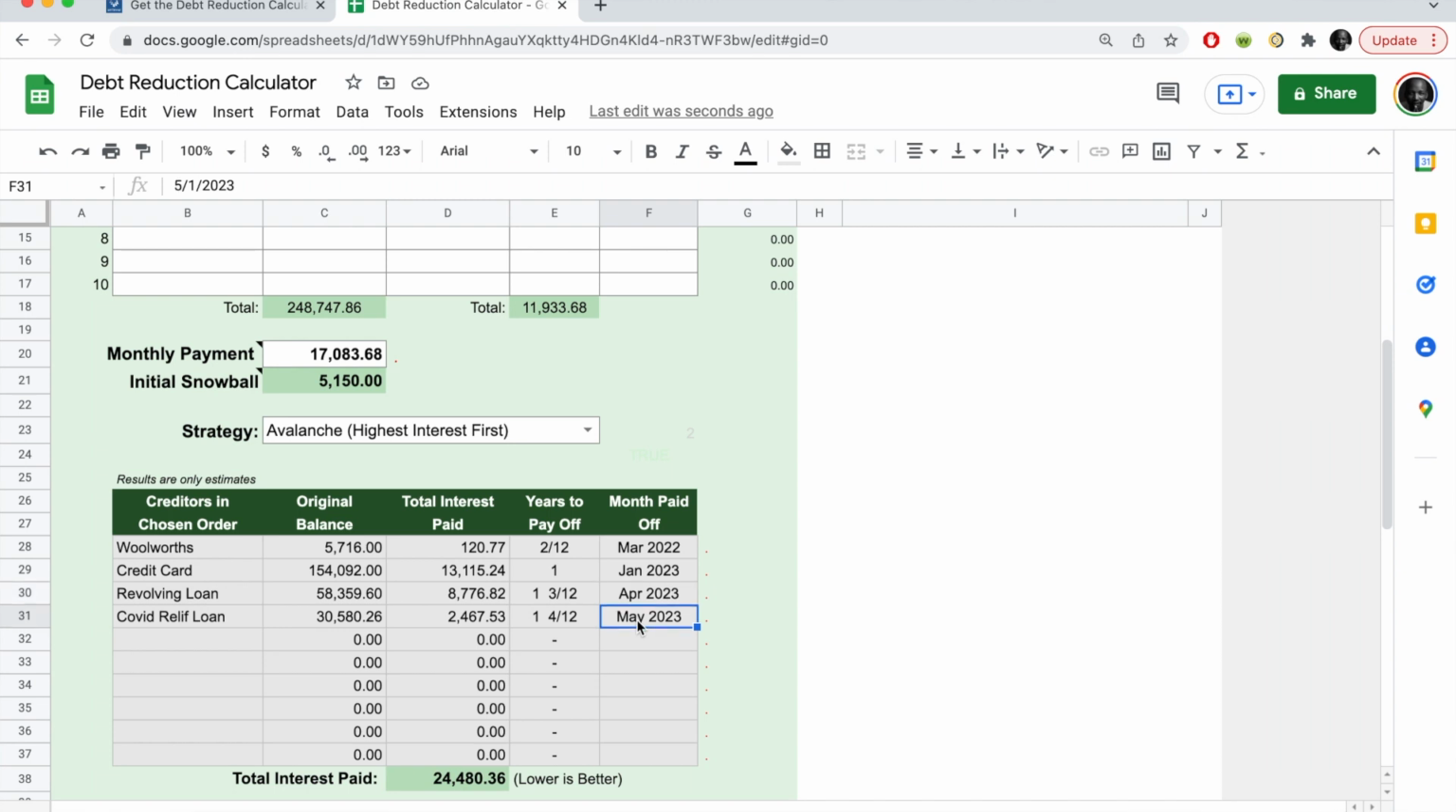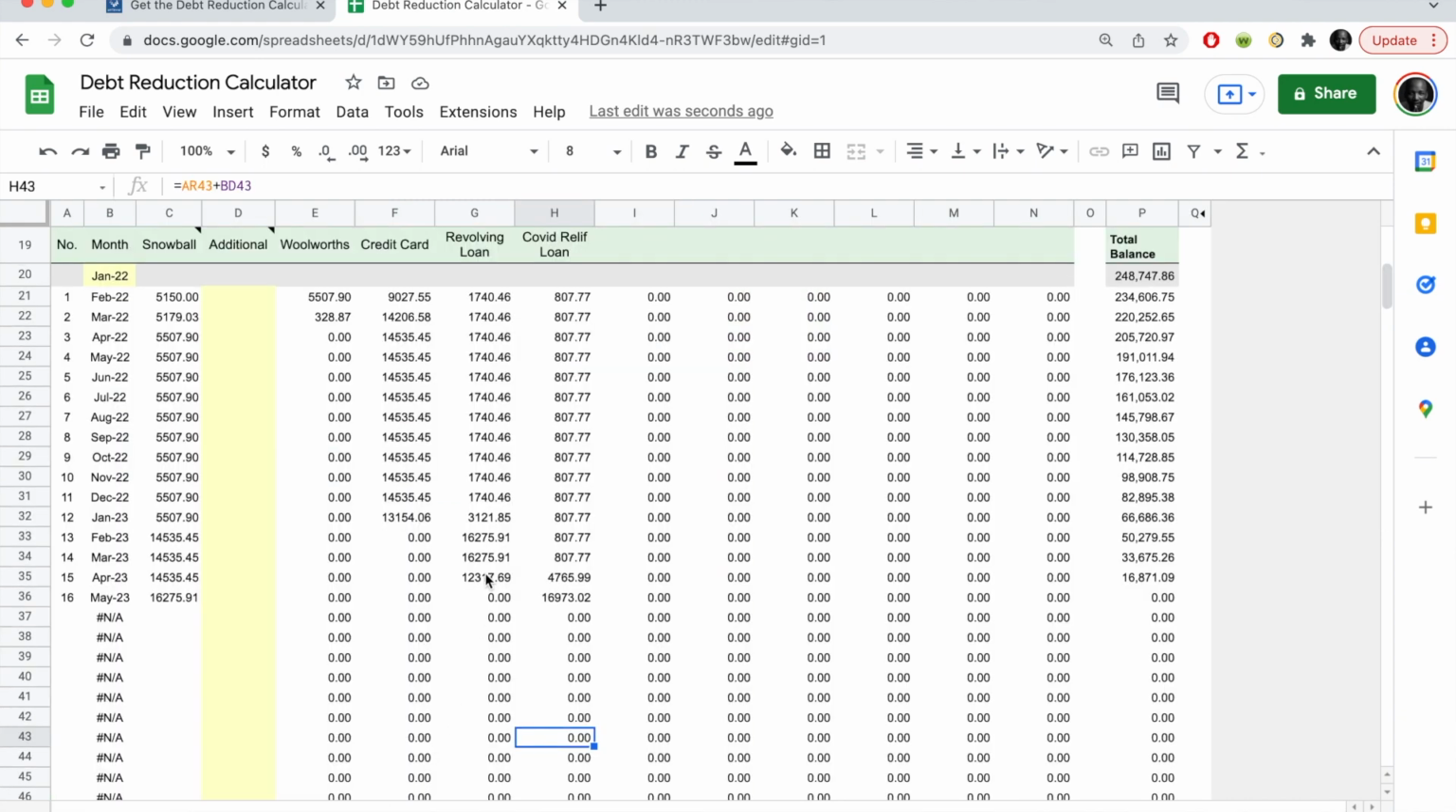Let's take a quick look at our schedule. Again, you will see that we'll quickly squash the Woolworths account and then target the credit card next, and we'll be done by the end of January. And then the revolving loan would be next, and the COVID relief fund would be next at the end of May 2023.